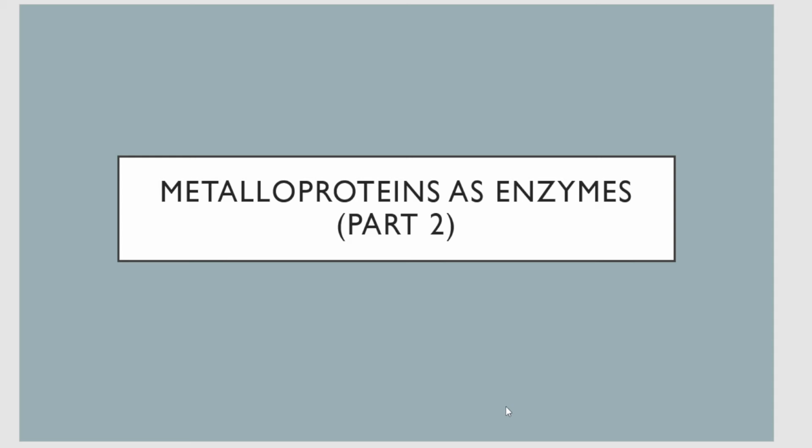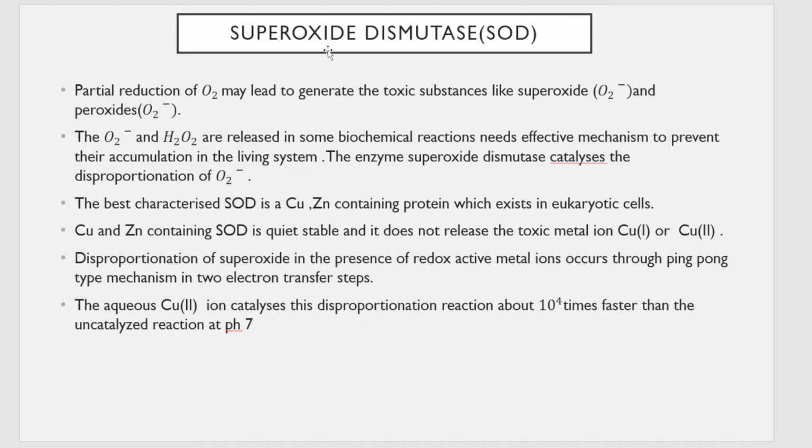So in the previous video, we were talking about some of the metalloproteins as enzymes, that is metal incorporated proteins, how they show different enzymatic activity, that is detoxification of various poisonous substances and chemicals in our body. How do they function as enzymes in our body? So the same topic will be continued in this video, where we will be discussing some more types of metalloproteins that act as enzymes. So the first one is superoxide dismutase, also represented as SOD.